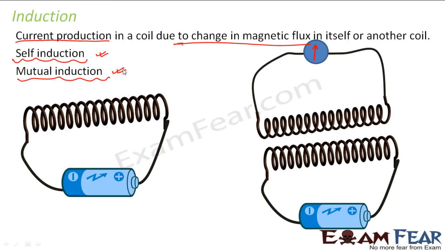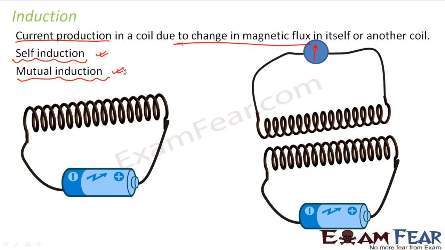There is another thing that is called mutual induction. Whenever the term mutual comes, that means there are two things involved, right? So mutual induction would mean you have two coils. One coil causes the change in magnetic flux in the other coil, because of which a current is induced in the other coil.